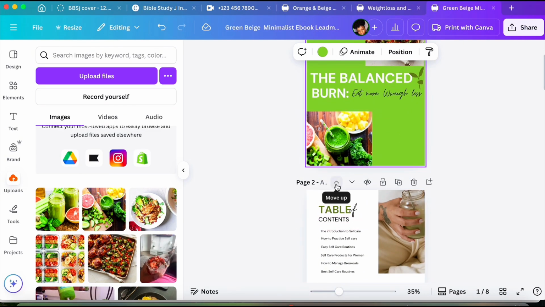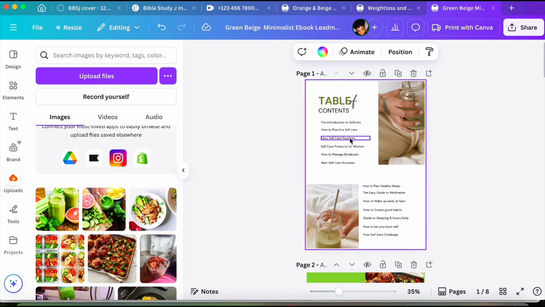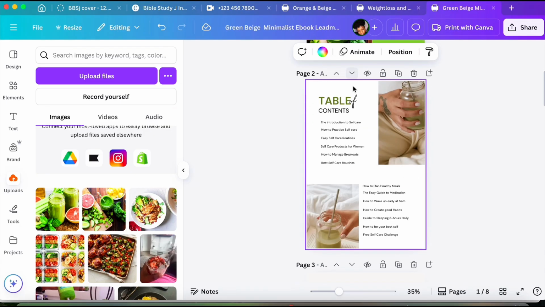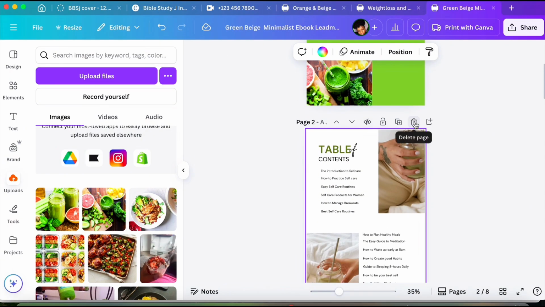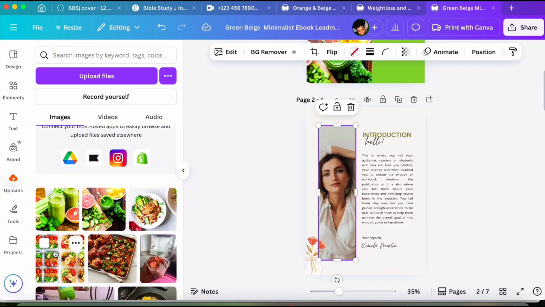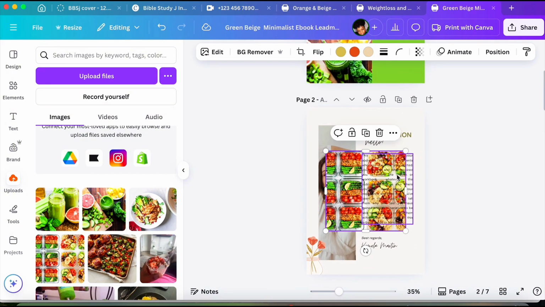So if I click this, I'm going to move this second page up and then the first page down, like you can see what I'm doing. So if you want to move this first page up, you can do that. Now I'm gonna go ahead and delete this page because I don't need it, and then I'm gonna continue editing the interior of my ebook.